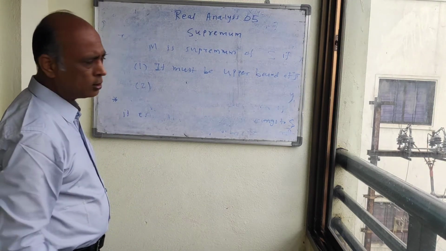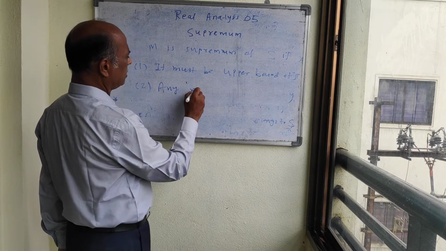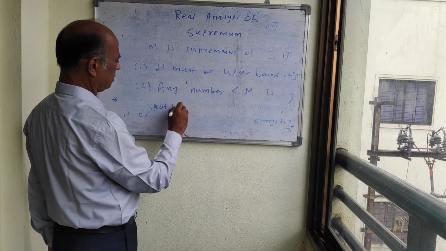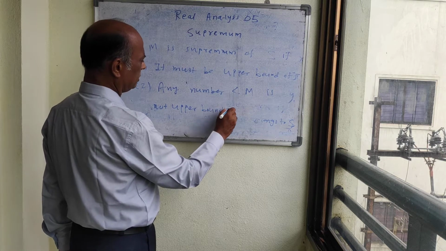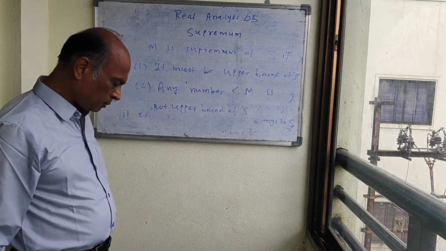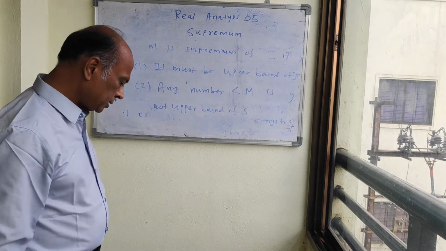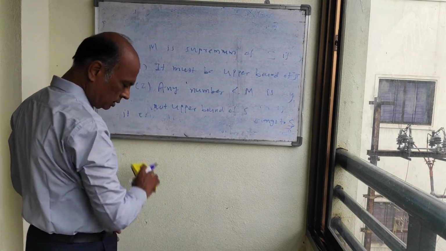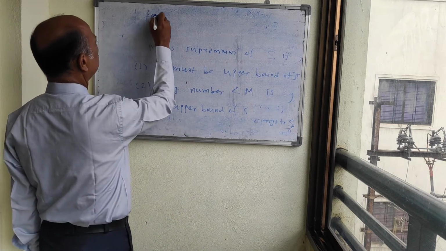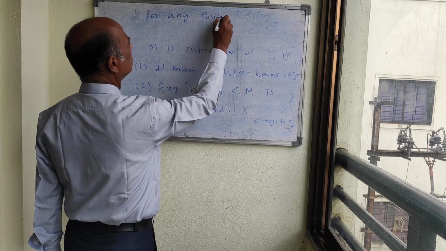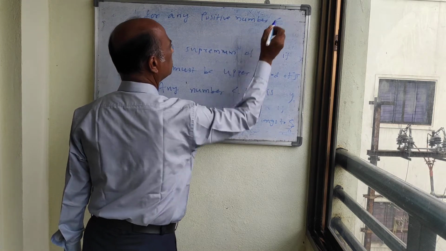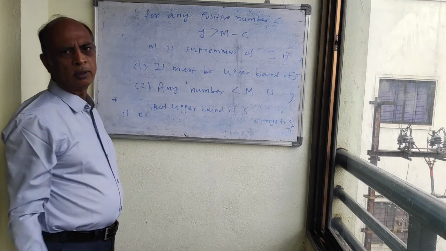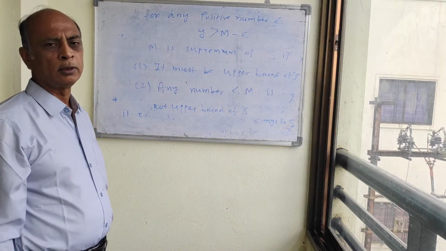As it is the least upper bound, any number less than M is not an upper bound of S. Any number less than M is not an upper bound of S. That is, for any positive number epsilon, there must be a y in S such that y is greater than M minus epsilon.